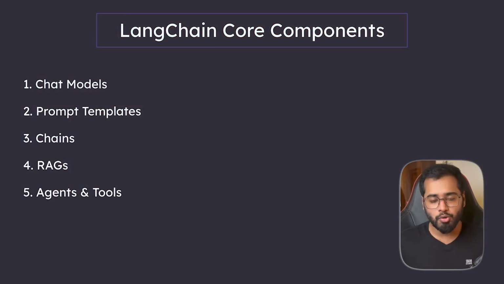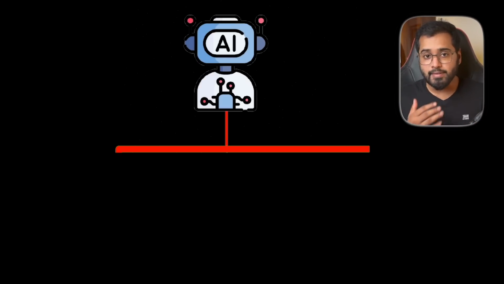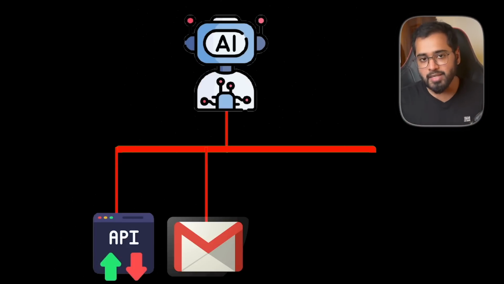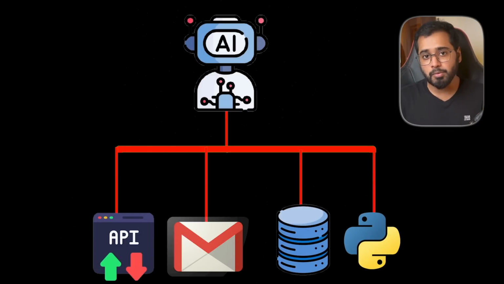And finally, we are going to wrap up this course with another critical component of LangChain, which is called agents and tools. Basically, think of AI agents like a human agent who can see a problem and use various tools to solve that particular problem. It can interact with APIs, send emails automatically, scrape data from a website, run a Python script, or even query a database.